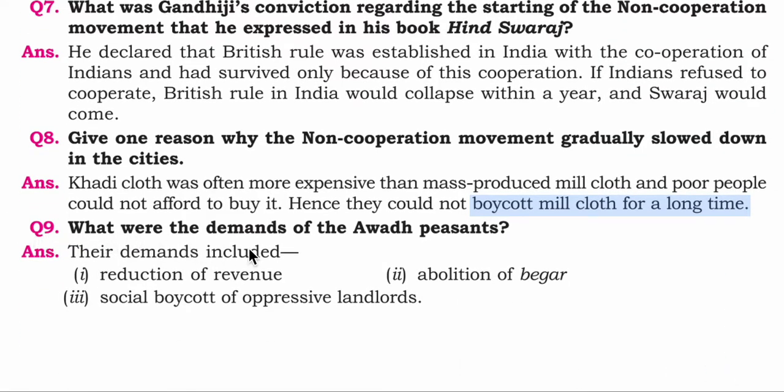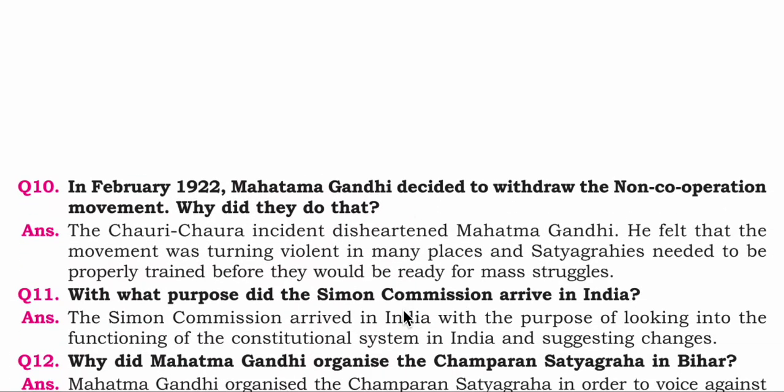Question number 9. What were the demands of the Awadh peasants? The answer is their demands included reduction of revenue. Second demand was abolition of begar. And the third was social boycott of oppressive landlords. Okay, now let us come on to the next question.